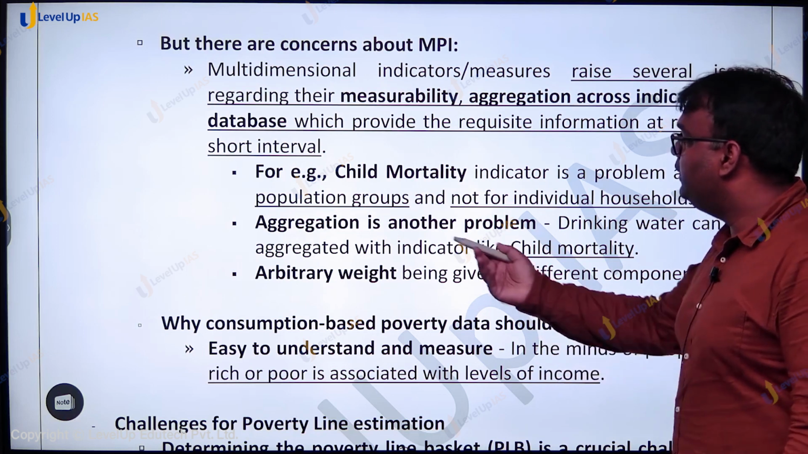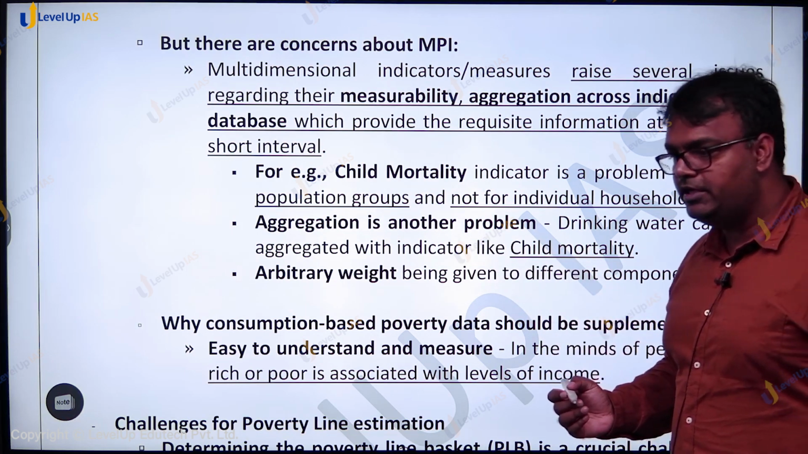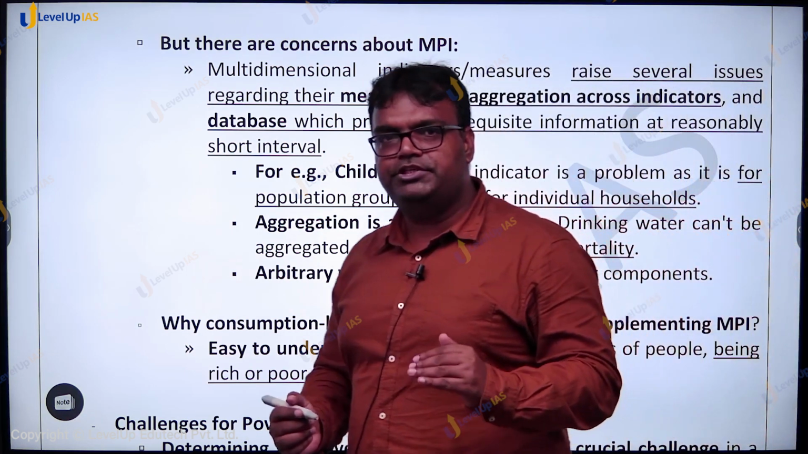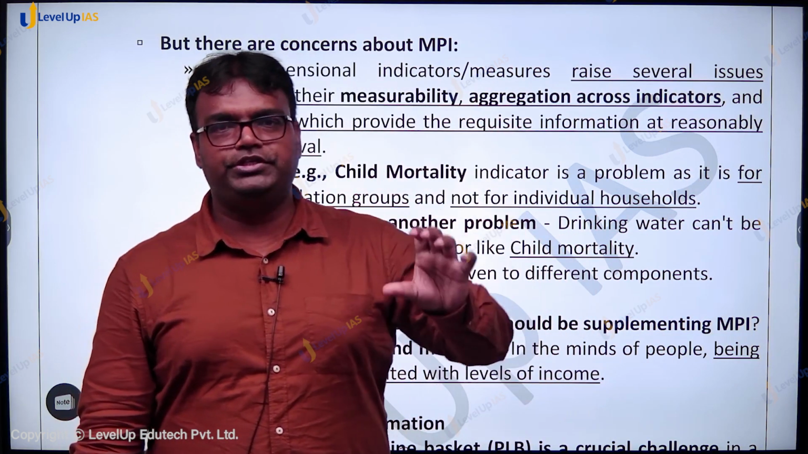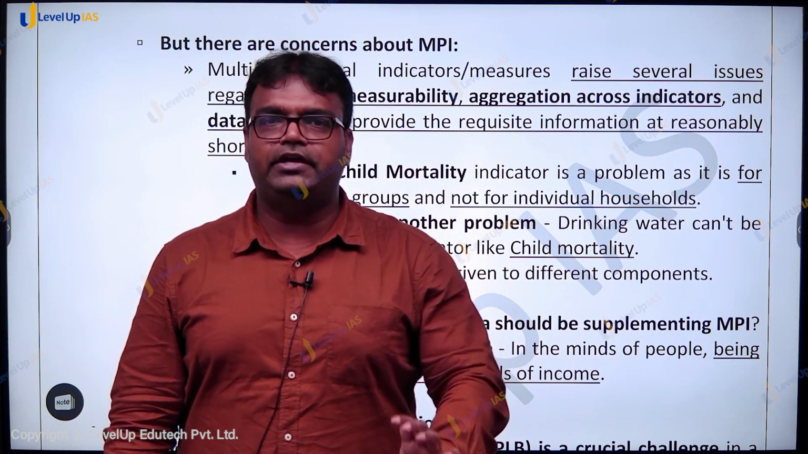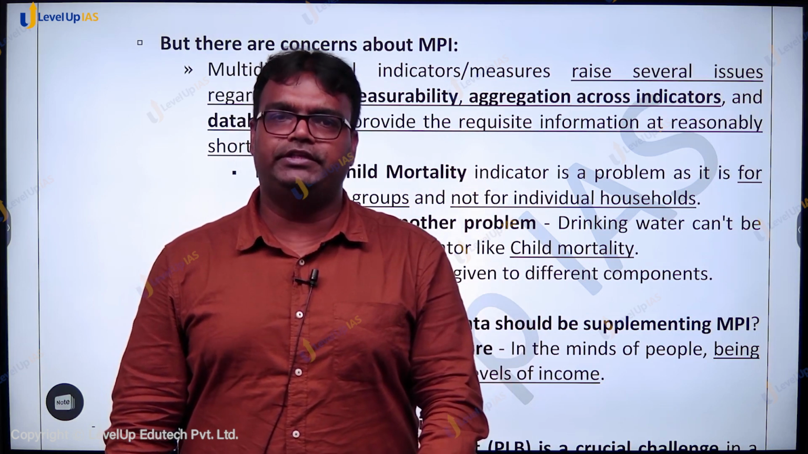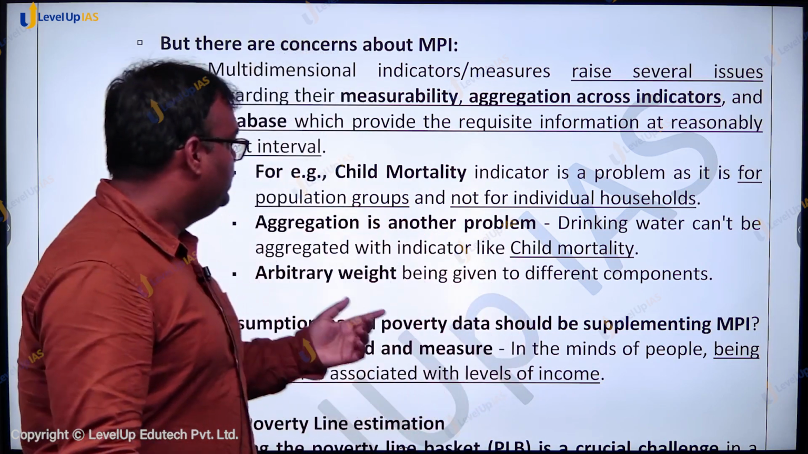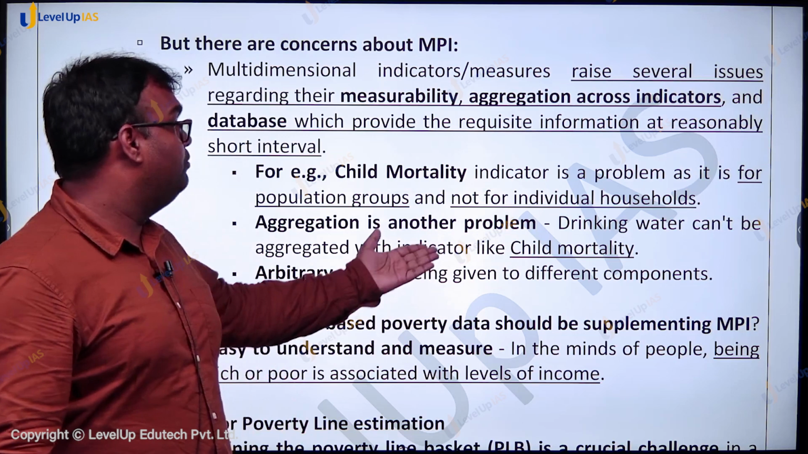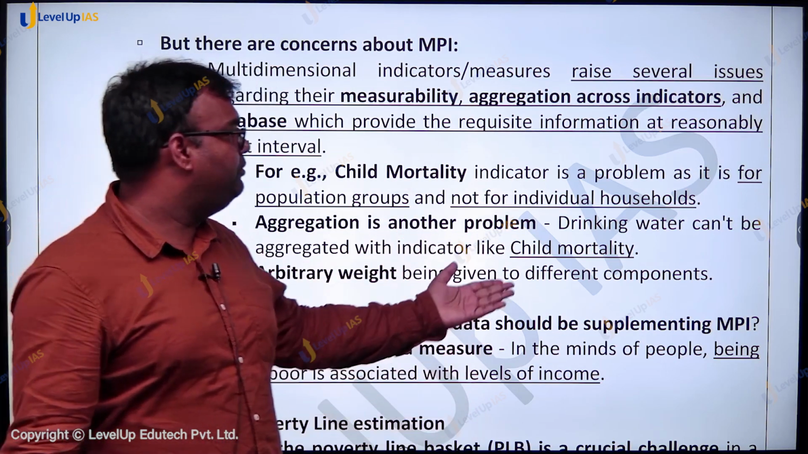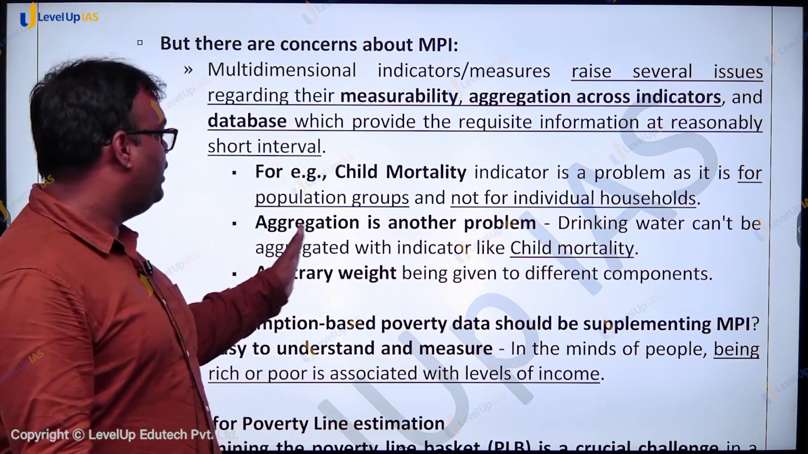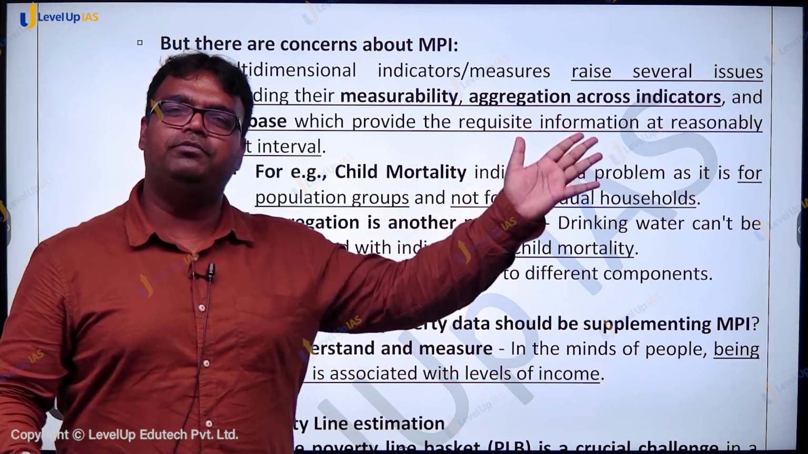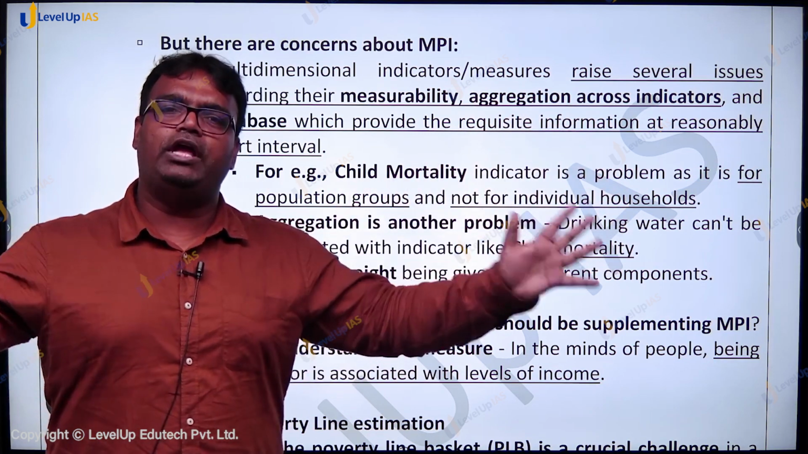Similarly, aggregation is another problem. How? When we measure the multidimensional poverty index, we give different weightage to health, education, and living standard. Now in health we have things like child mortality. Similarly, in living standard we have things like drinking water. Now they can't be aggregated with the child mortality indicator. They are two diverse things.